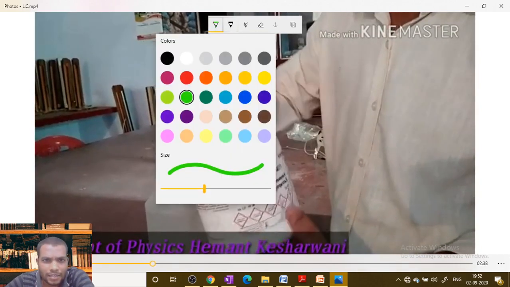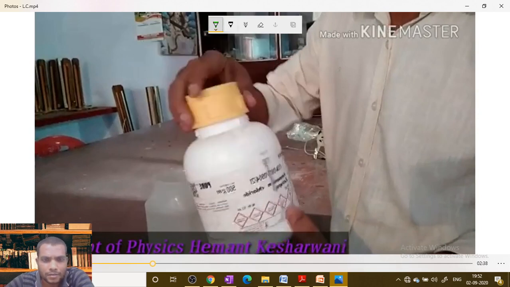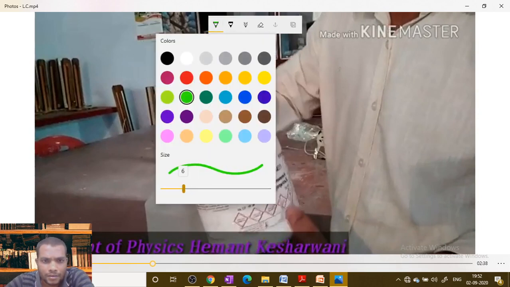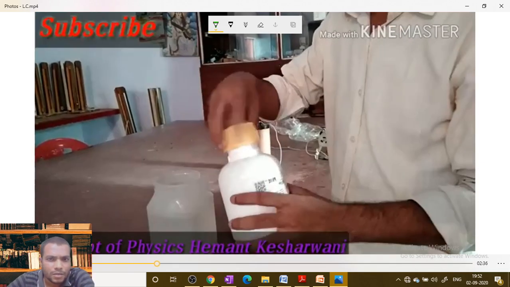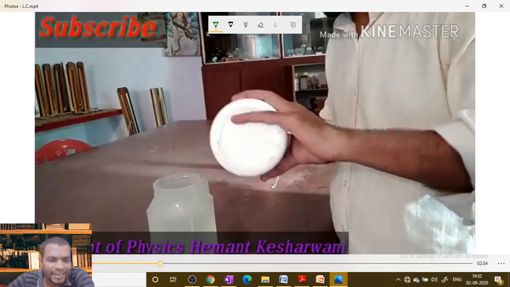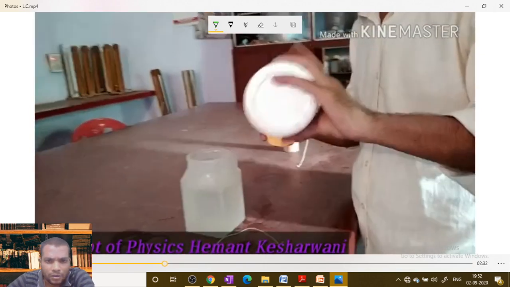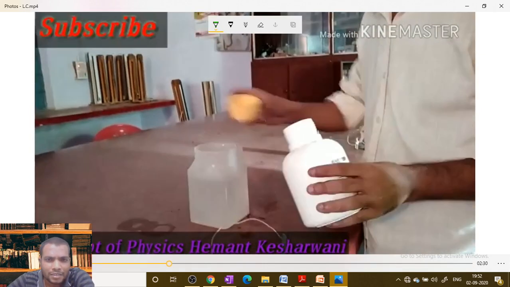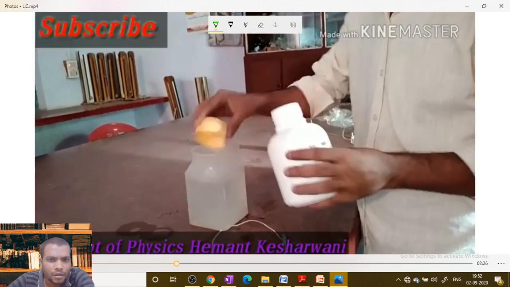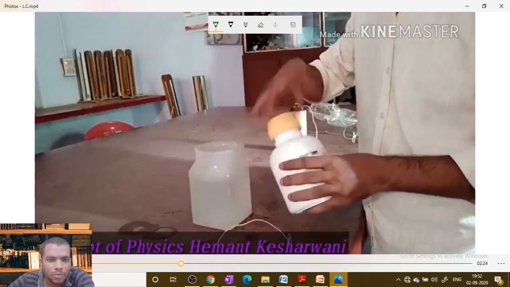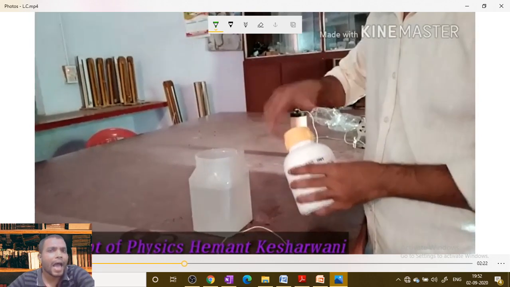We are constructing a rough setup just to get the EMF from the Leclanche cell. We are not preparing any exact molarity. Just take water and add the ammonium chloride. Now the ammonium chloride will act as the electrolyte.